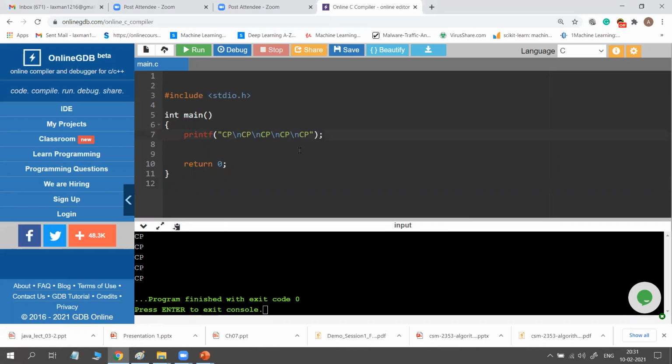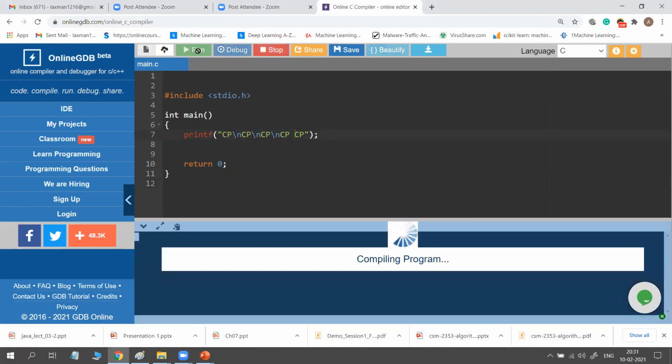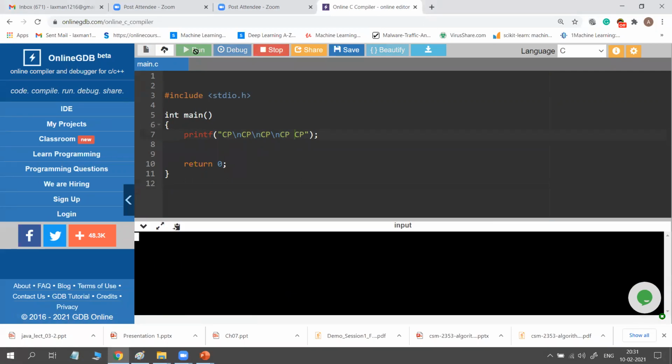For example, if I removed \n here, but I put a space, what happened? See here, the last two are printed in a single line, CP space CP. So whenever there is \n, there it moves to the next line. Okay. But it must be within the double quotes only, not after the double quotes, because it is also text. Text means you may type any text. That can be a space you can type, or you can type \n. It takes the next line. If you type space, one space is there. If you write a plus symbol, it shows the plus symbol, like that.